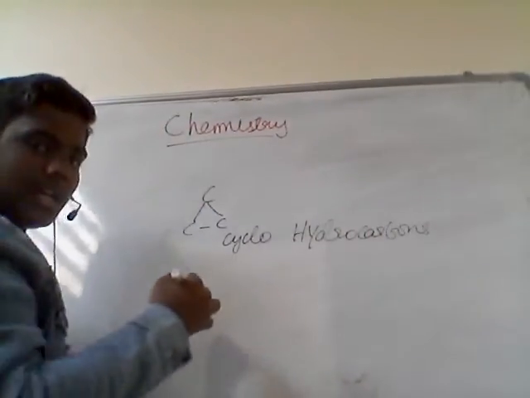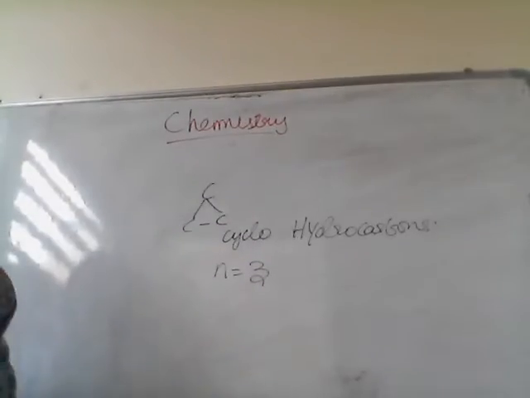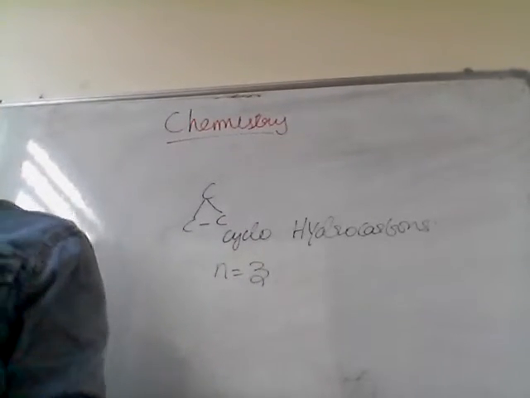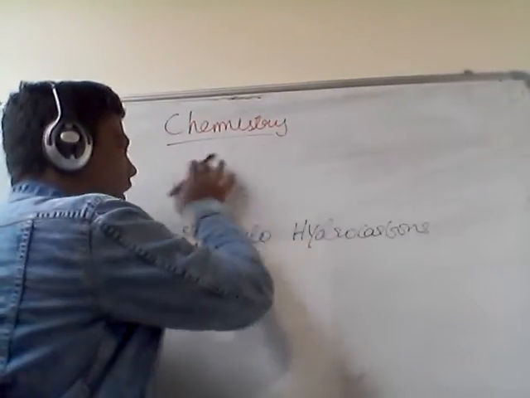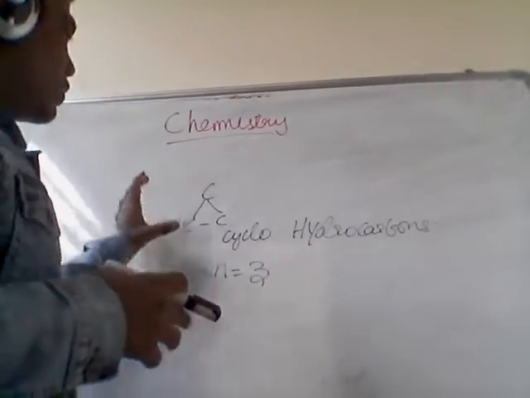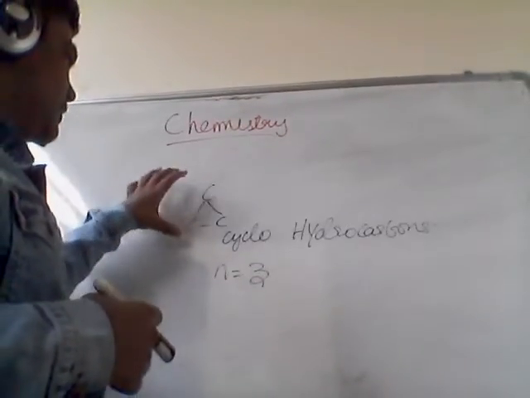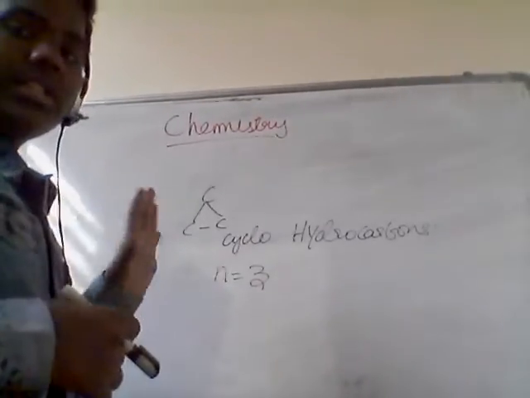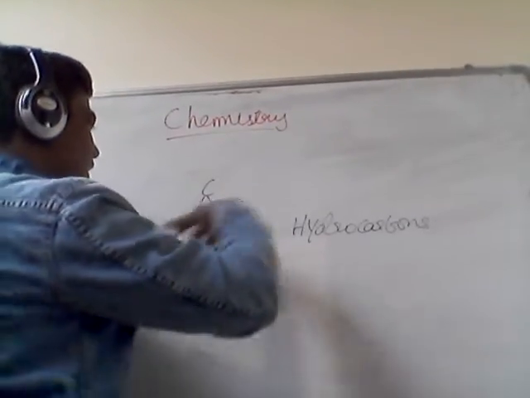Cyclohydrocarbons start with the number of carbon atoms as 3, because with 2 and 1 we cannot form a cycle or a closed structure. Only from 3 is the making of a cycle or closed structure possible.